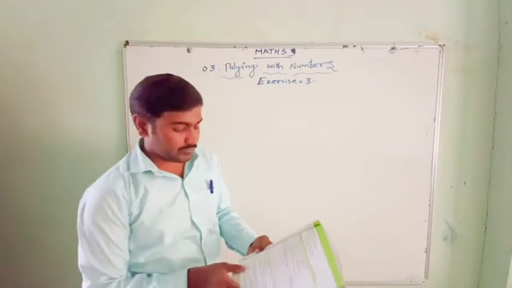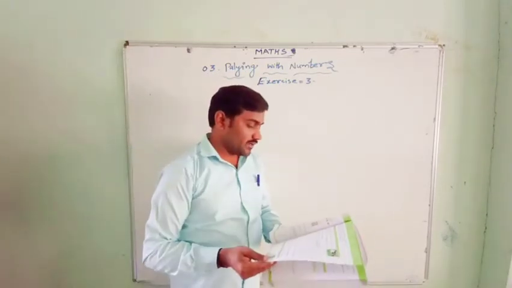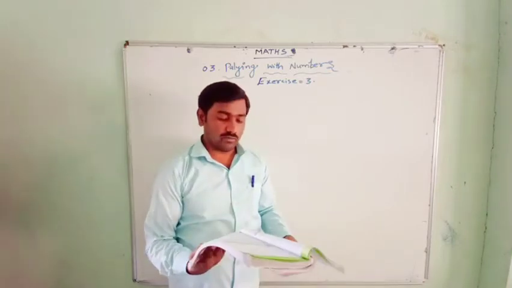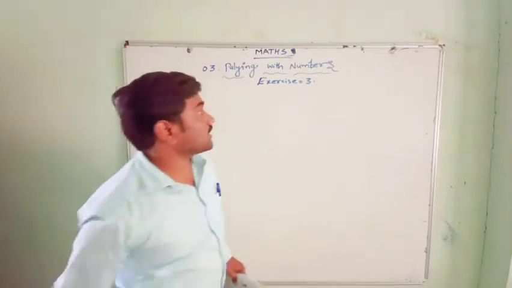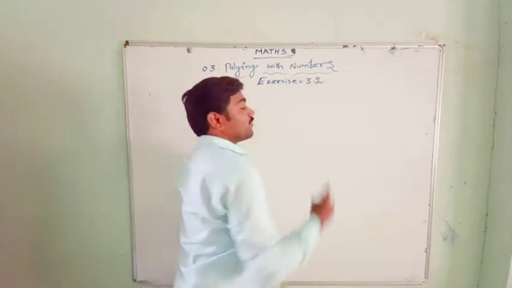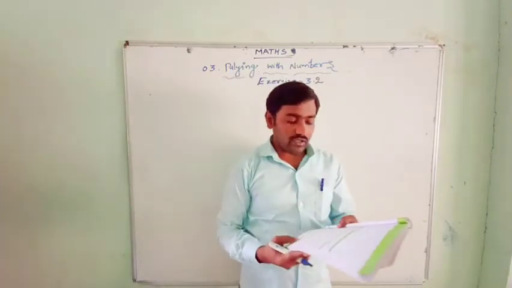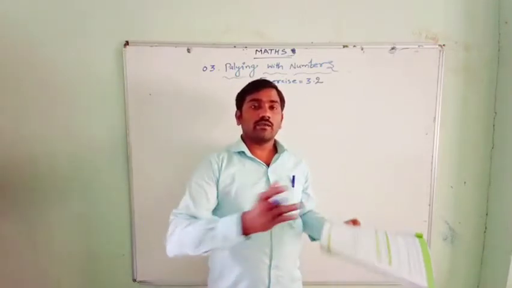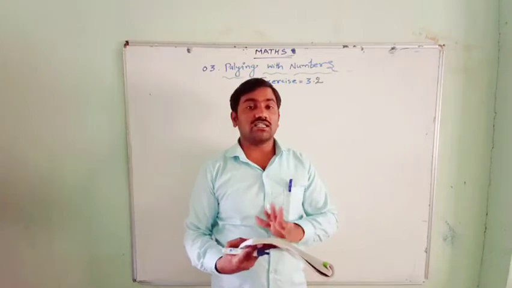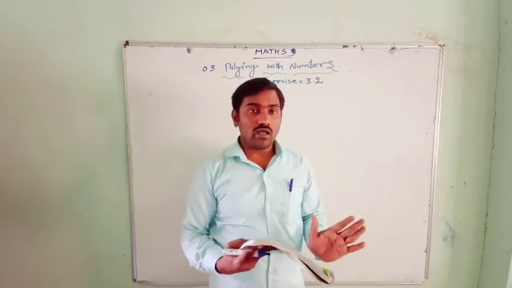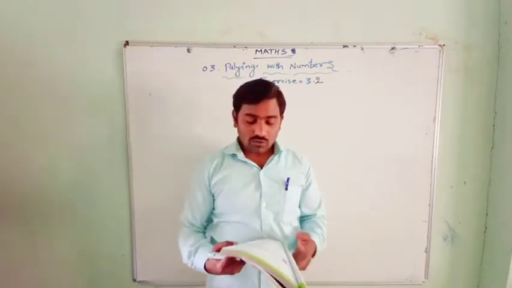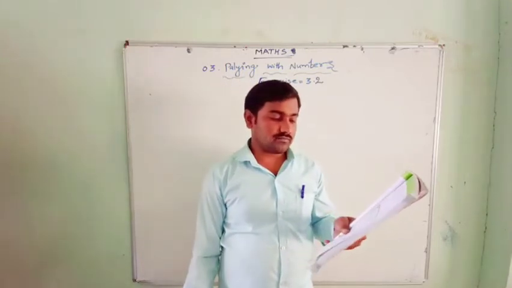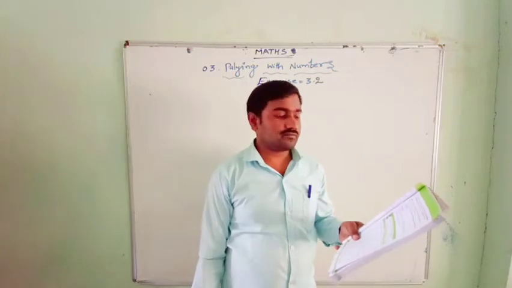Here, 3.2. This 3.2 is about prime numbers and composite numbers, about factors, and about co-primes and relative primes. If you have watched my previous class, you can understand this exercise very well, or else it is difficult for you. Then write the factors of the following numbers. We have to write the factors.